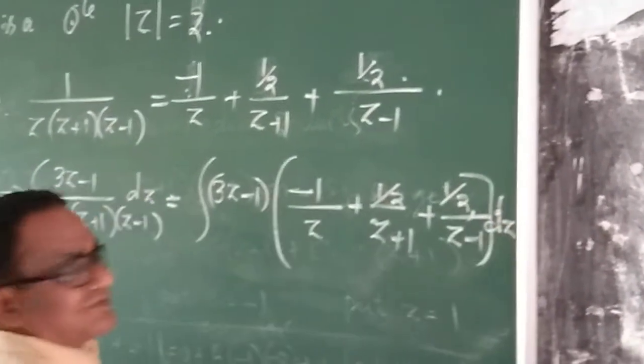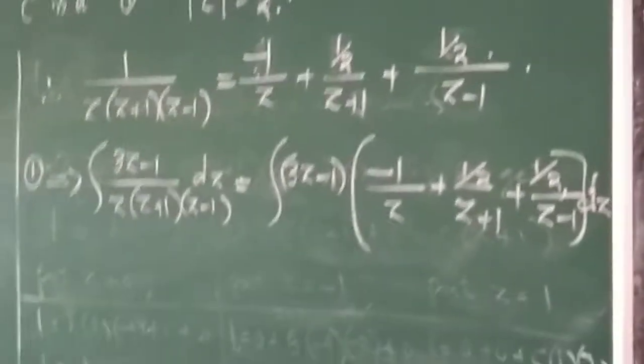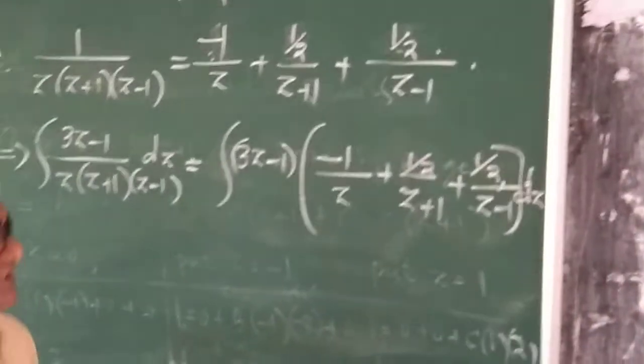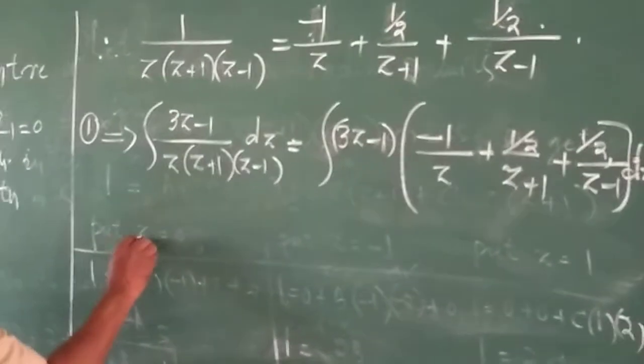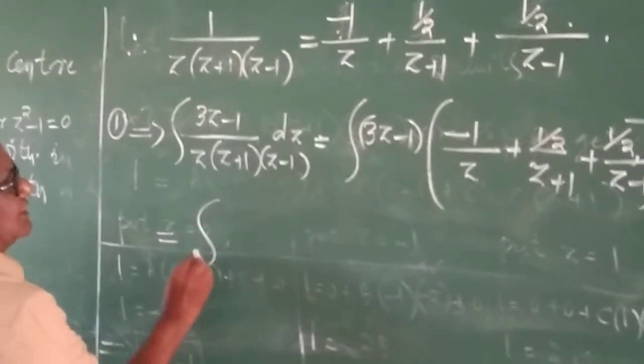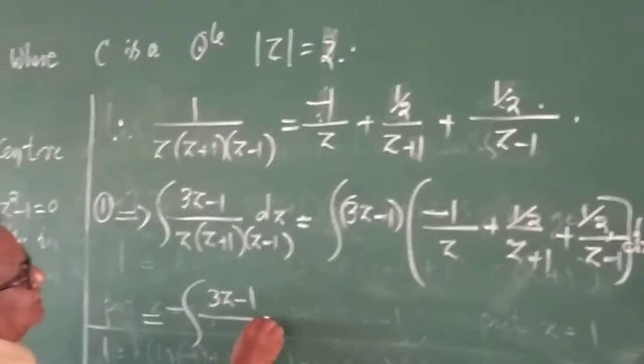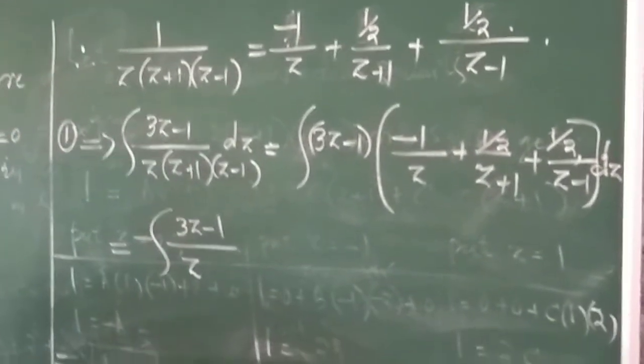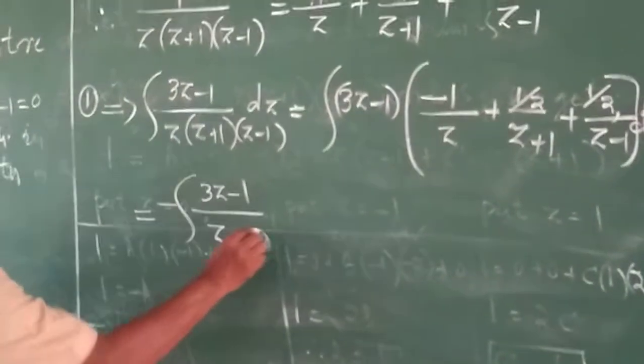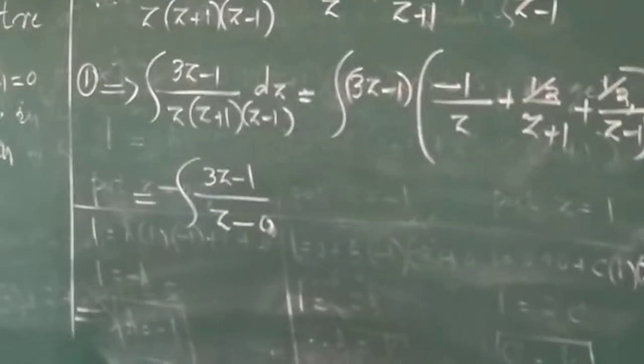Now it can be split into 3 integrals. The right hand side is equal to integration of minus 1 constant, 3z minus 1 divided by z, even it can be written as z minus 0, into dz.